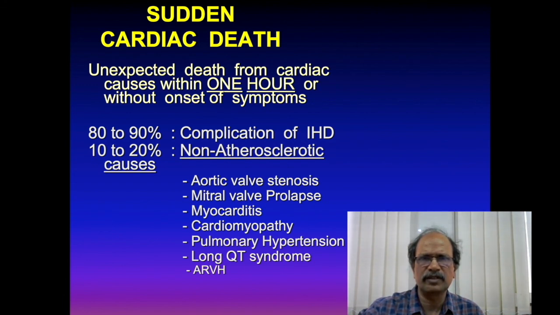When a cardiac cause underlies sudden death that occurs within 1 hour of onset of symptoms, we call this sudden cardiac death. 80 to 90% are complications of IHD, and 10 to 20% are non-atherosclerotic causes like myocarditis, cardiomyopathy, long QT syndrome, which is congenital, or arrhythmogenic right ventricular hypertrophy, which are some examples of sudden cardiac death.